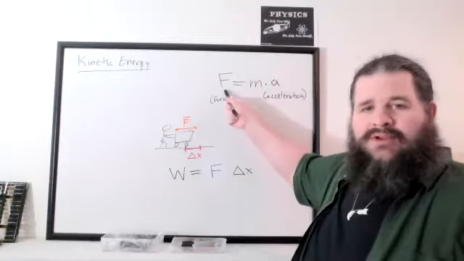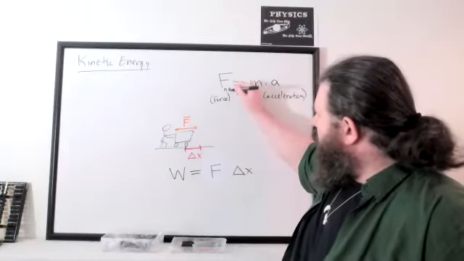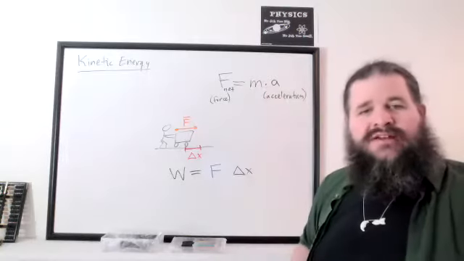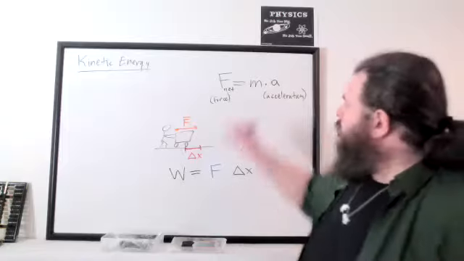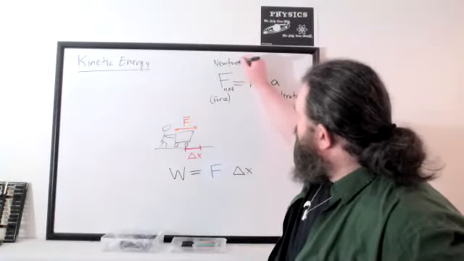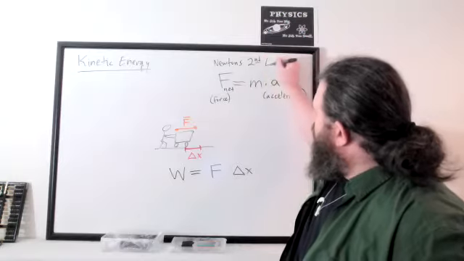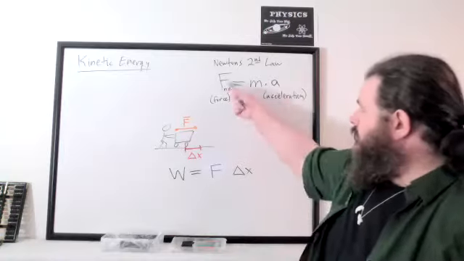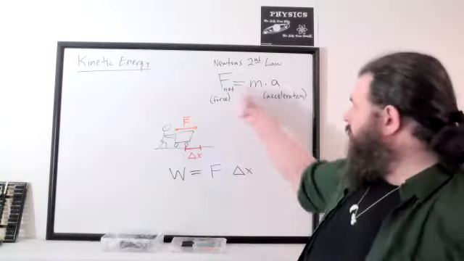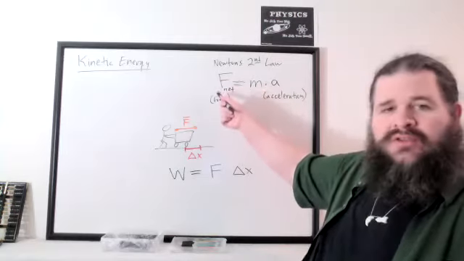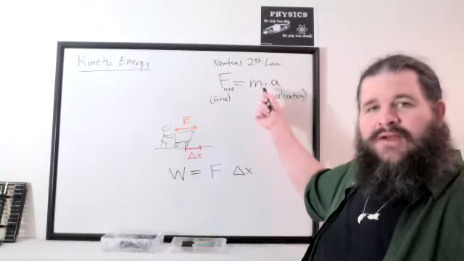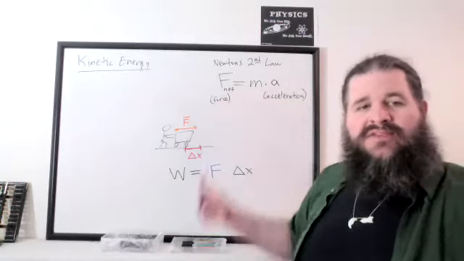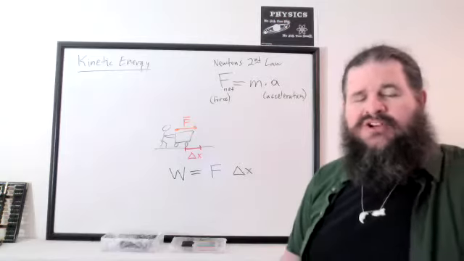The force applied to the object, and this should really be the net force, the total of all the forces acting on the object, equals the mass of the object times the acceleration, how fast its velocity is changing. This is usually called Newton's second law. Newton's first law isn't really all that different. Newton's first law just says if there's no force, then there's no acceleration. But this is a more powerful idea, the idea that if there is a force, then the object accelerates. It changes how fast it's moving. And the acceleration is proportional to the force, with mass as the coefficient of proportionality, the proportionality constant.